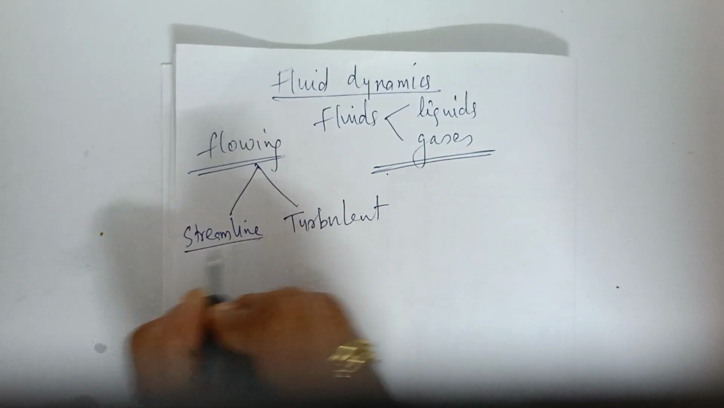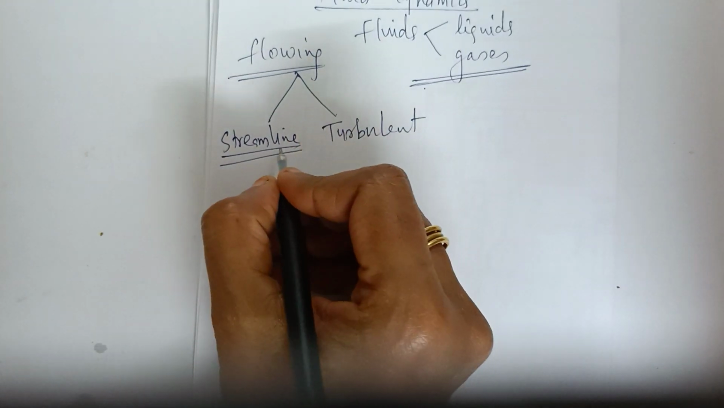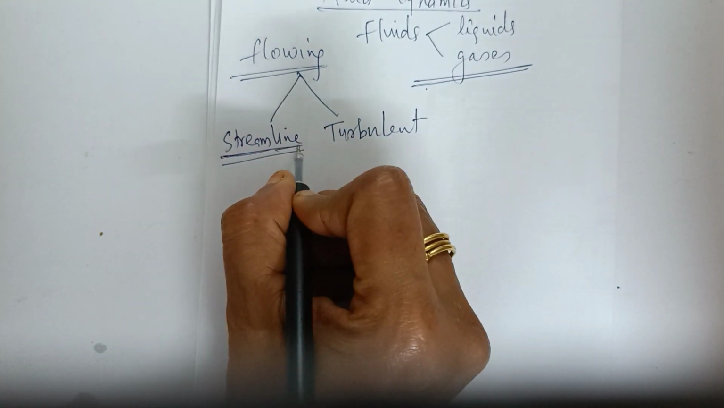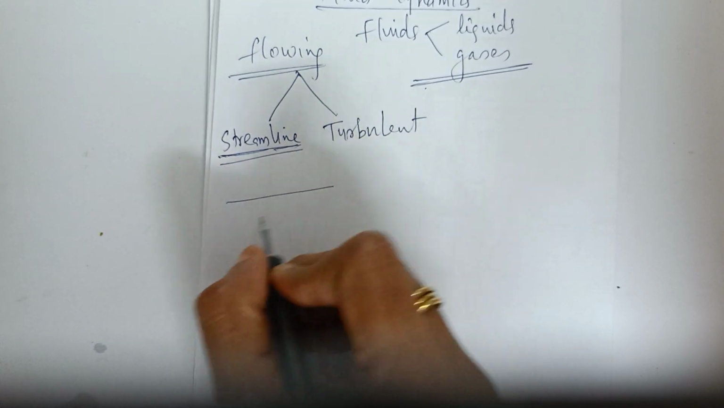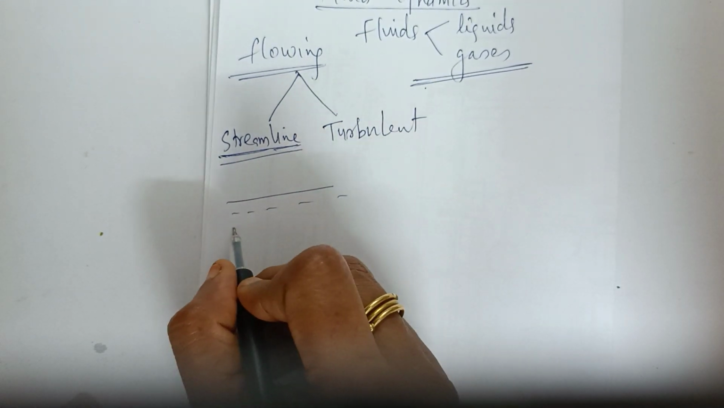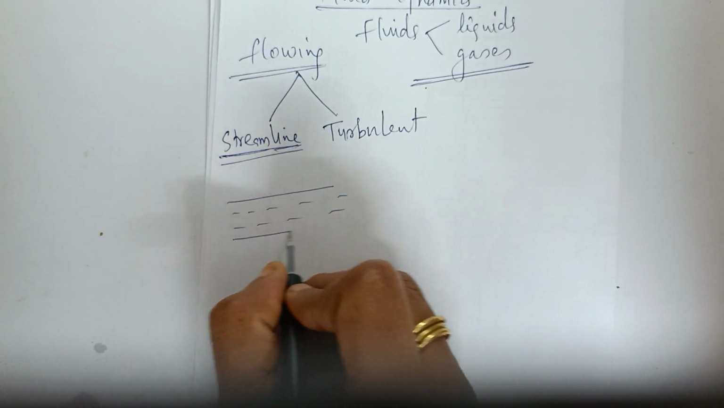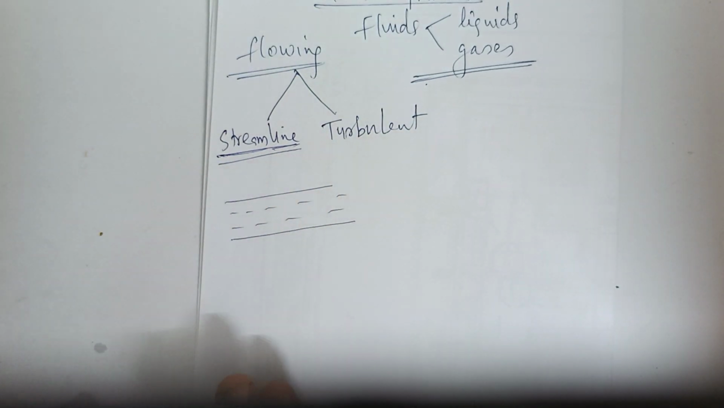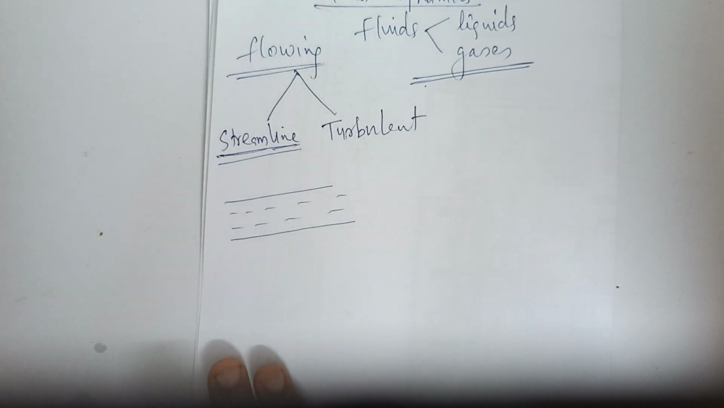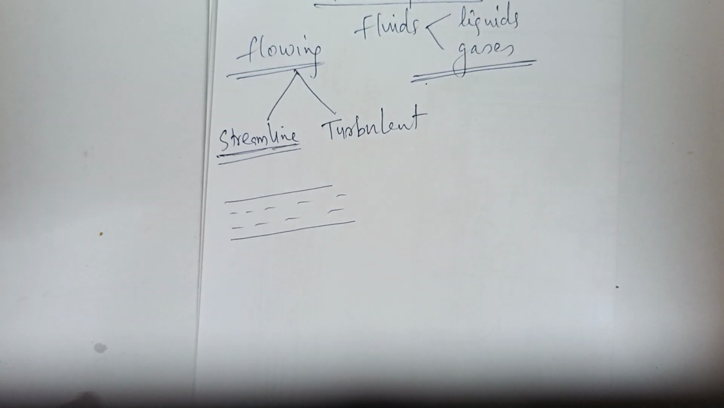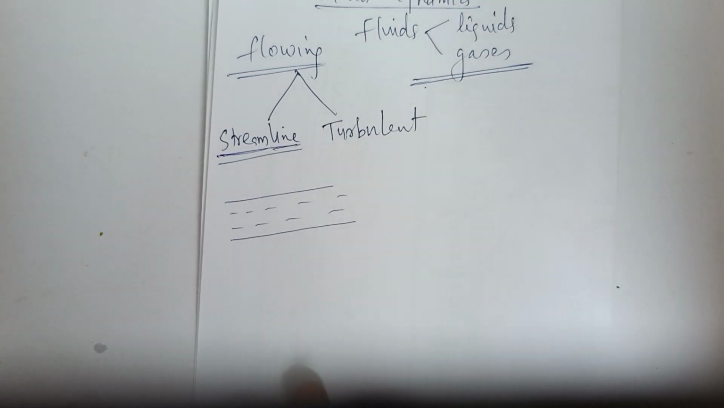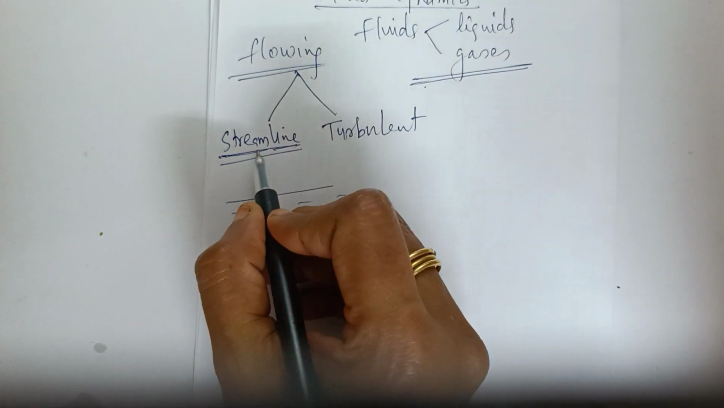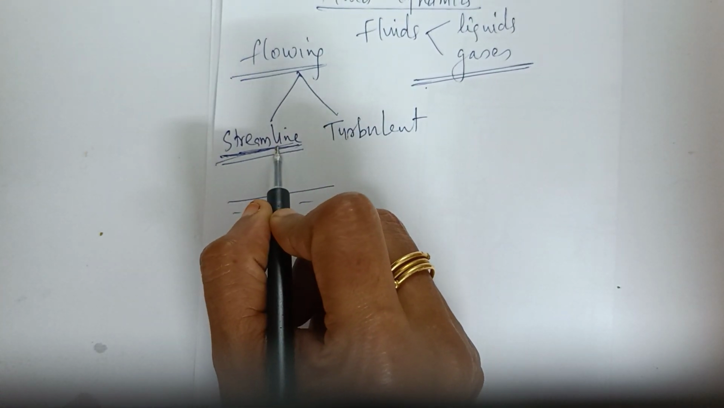Now, the word streamline itself. It seems that the liquids are flowing as if in a single line. When we observe some liquids, we can see that they are flowing in a single line. So that is what we call streamline, from the word meaning.